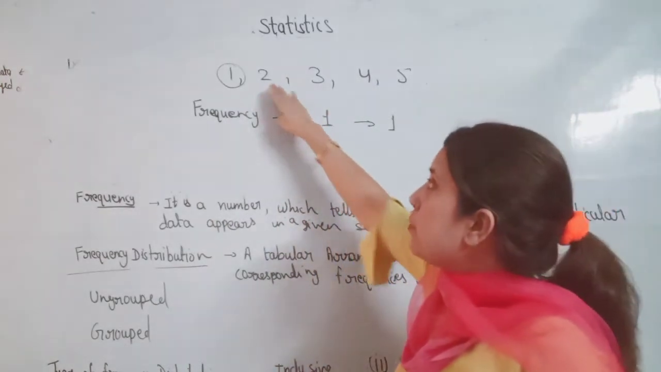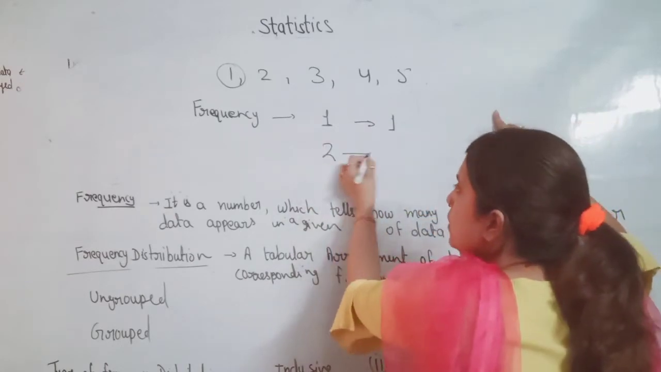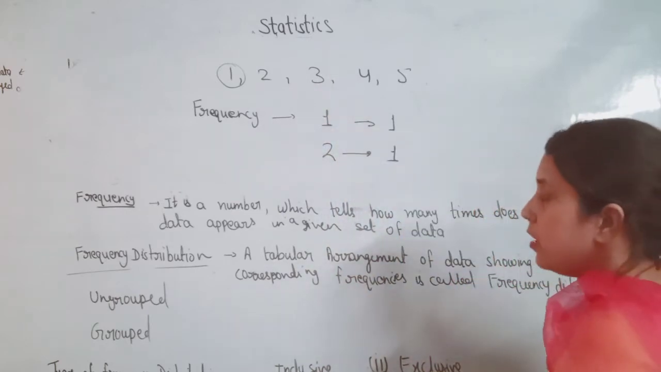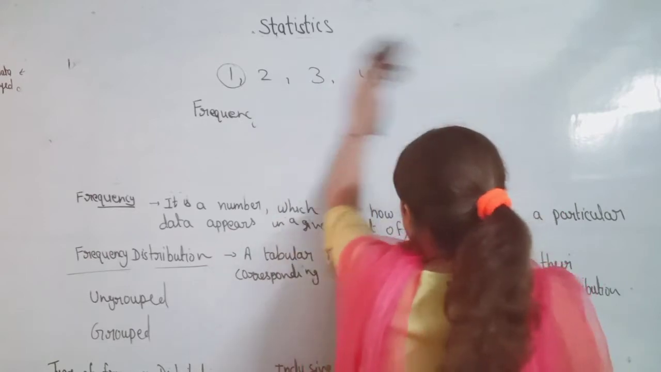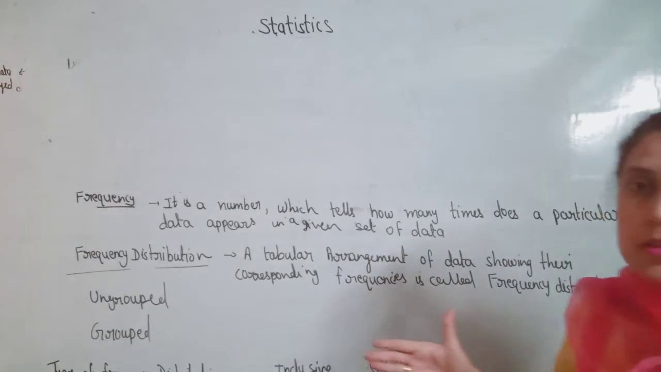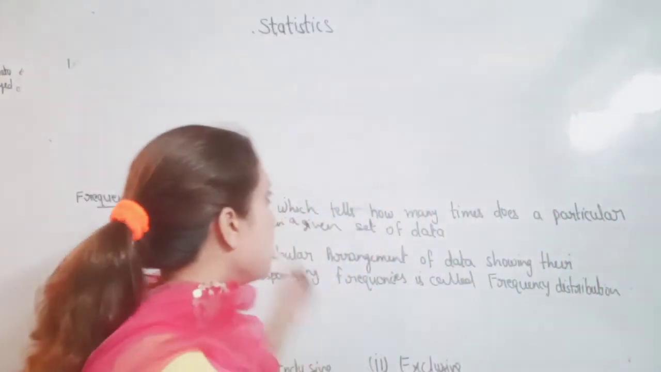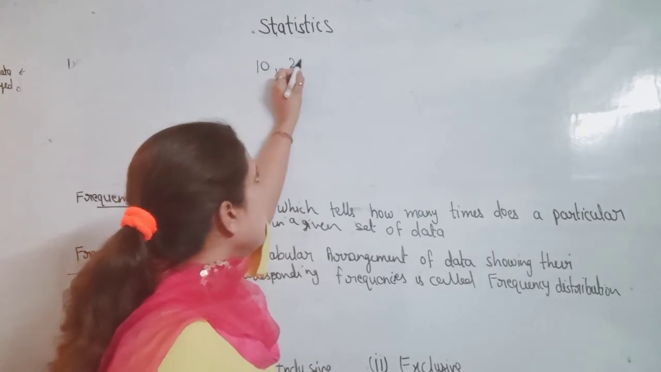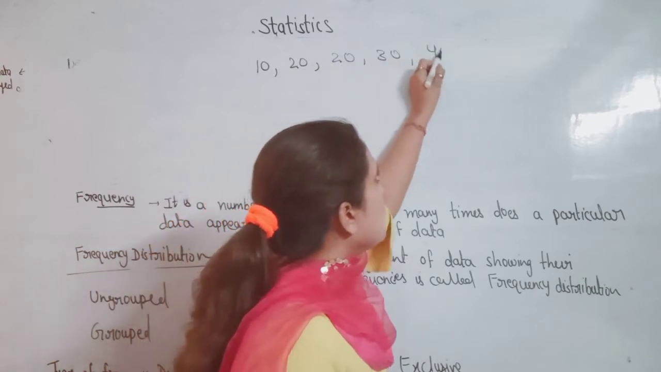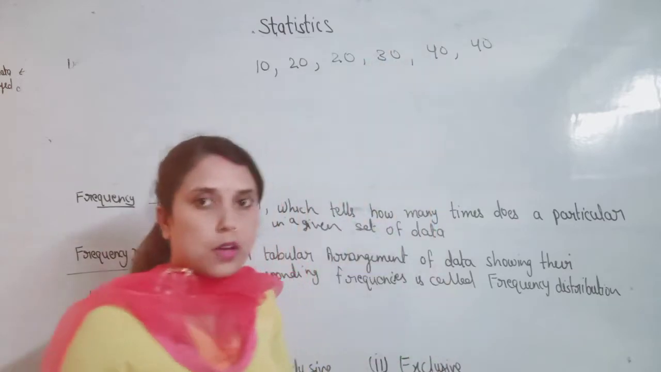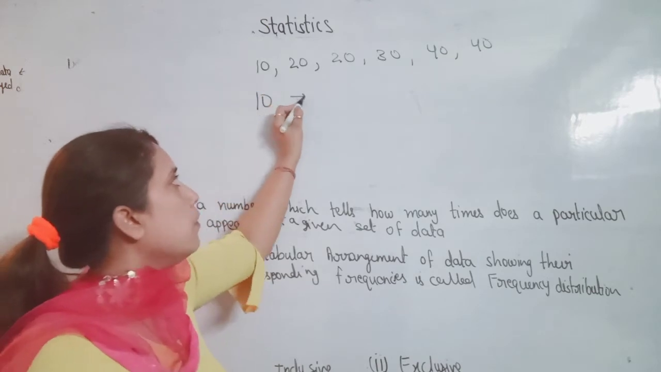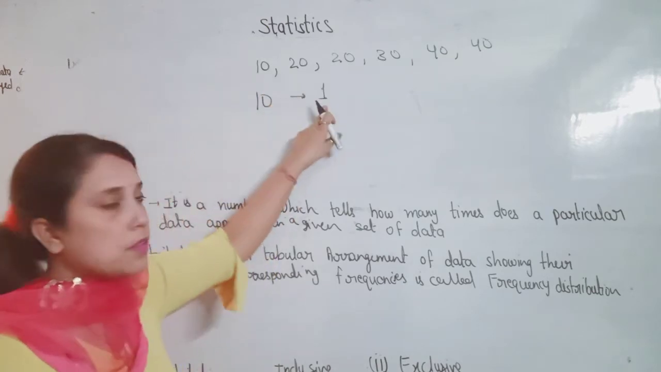How many times did 2 come? 1 time, so the frequency of number 2 is 1. In the same way, the frequency of number 3 is 1. Let's take another example. Suppose the marks of 5 students in an exam are 10, 20, 20, 30, 40 out of 50. What is the frequency of 10 marks? How many students got 10 marks? Only 1. So the frequency of 10 marks is 1.